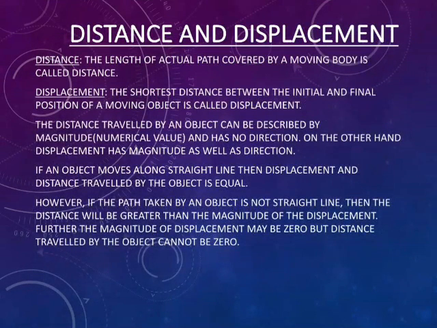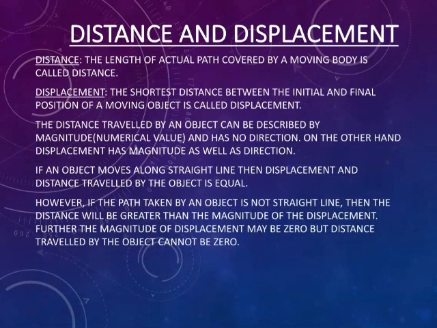The distance covered by the body in a particular direction is also called displacement. The distance traveled by an object can be described by magnitude only and has no direction. On the other hand, displacement has magnitude as well as direction.